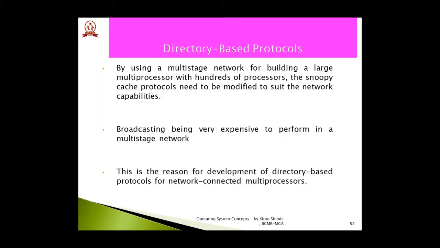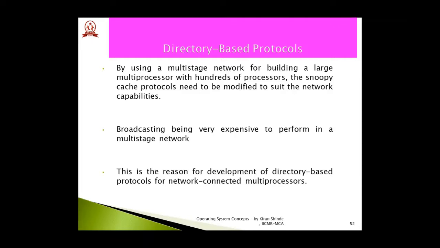But by using a multi-stage network for building a large multiprocessor with hundreds of processors, the Snoopy cache protocols need to be modified. Why? Because broadcasting is very expensive to perform in a multi-stage network, and of course it will result in significant overhead with respect to the network. That is why, when there is a multi-stage network having large multiprocessors involved with hundreds of processors communicating with each other, Snoopy bus protocol will not be an efficient option or choice. And for that, the second scheme which was proposed was called the directory based protocol.